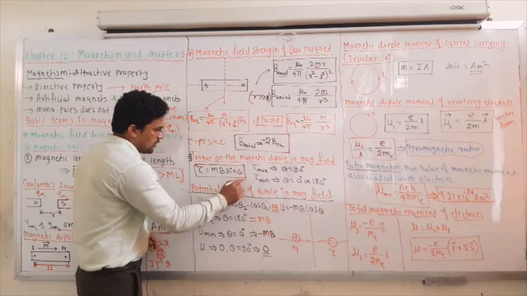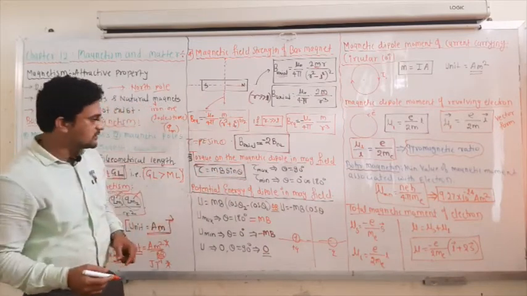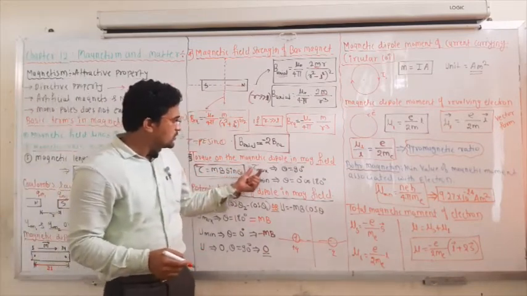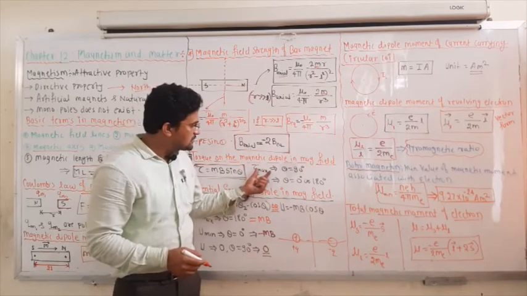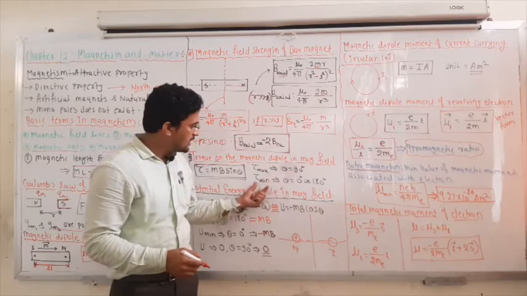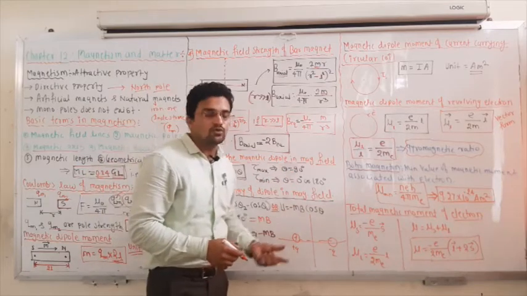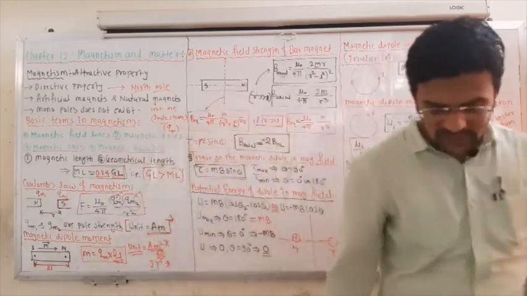So torque is equal to M B sin theta. Next, when is the torque maximum and when is it minimum? Torque is maximum when the angle theta is 90 degrees, and torque is minimum when the angle theta is 0 degrees or 180 degrees.